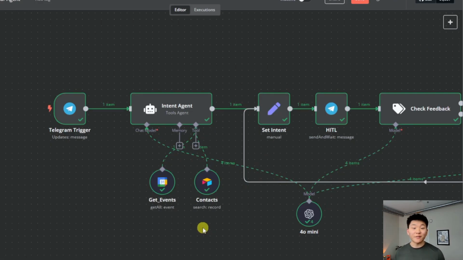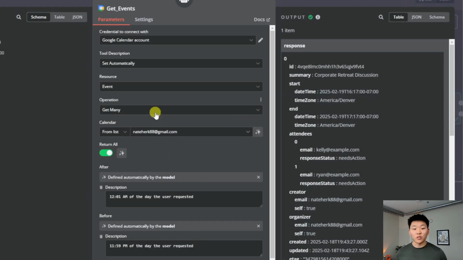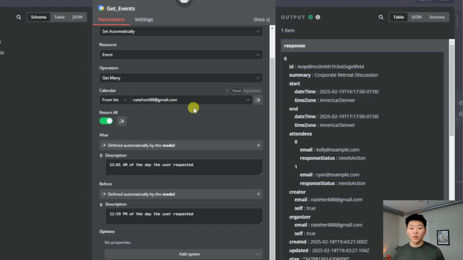The first one is a get events tool. So all that's happening in here is we're doing a get many operation, looking for events within our Google Calendar. We chose our calendar and then we chose to return all, but returning all within a specified time range, which is after this parameter and before this parameter. So what we did here is we clicked on the little button right here that says let the model define this parameter, and we gave the description of looking for any events after 12:01 a.m. of the day the user requested and looking for any events before 11:59 of the day the user requested.